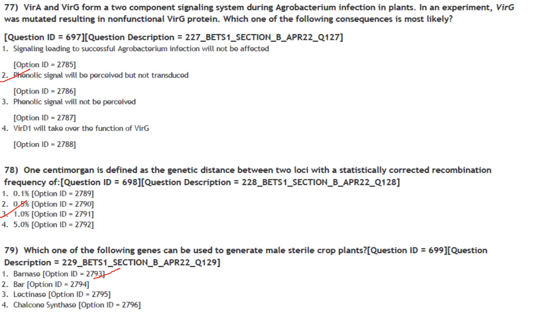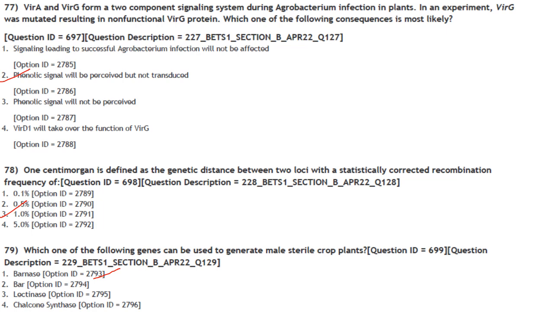Now, Vir G, it is a phenolic signal response regulator to activate other Vir genes. So now Vir G is mutated means phenolic signal will be perceived but not transduced. Phenolic signal will be perceived because Vir A is functional. So phenolic compounds, they interact with Vir A protein, which is a phenolic signal sensor. So phenolic signals will be perceived but they will not be transduced. So the answer here is option 2.